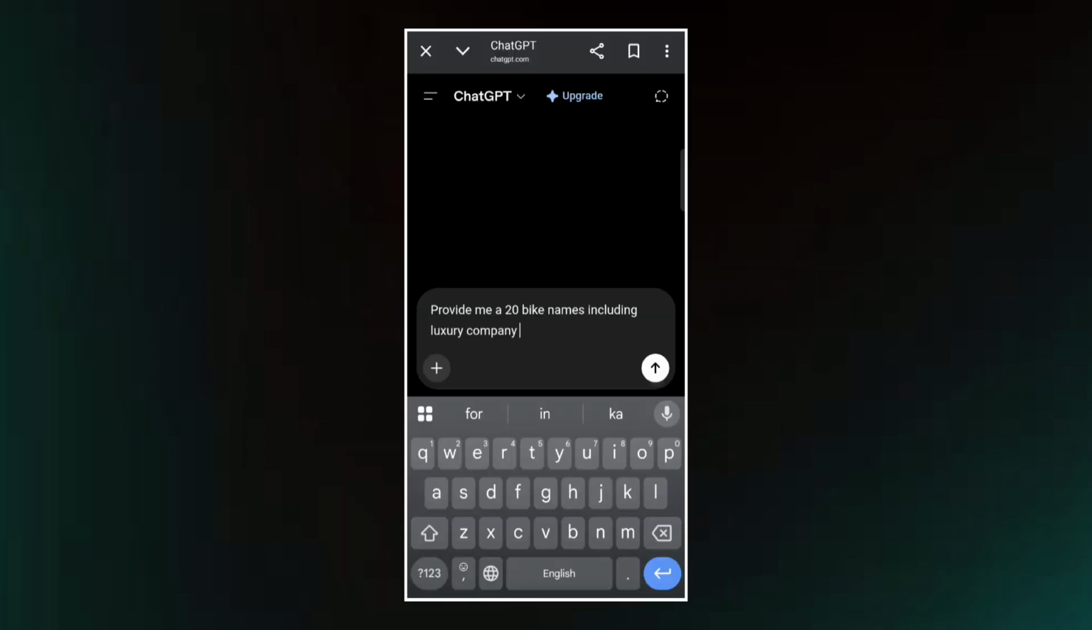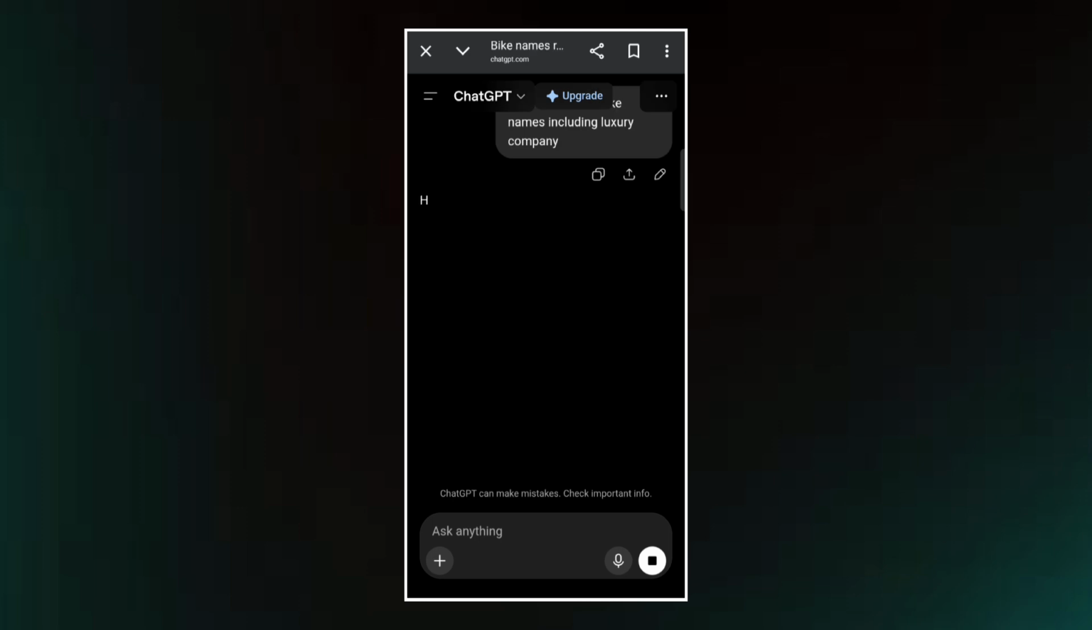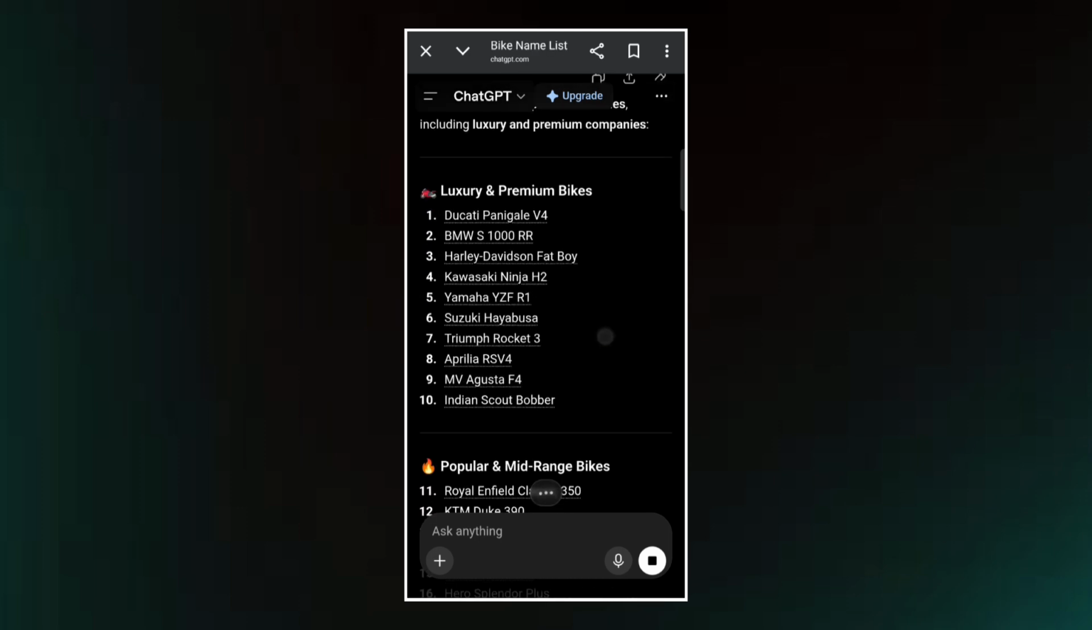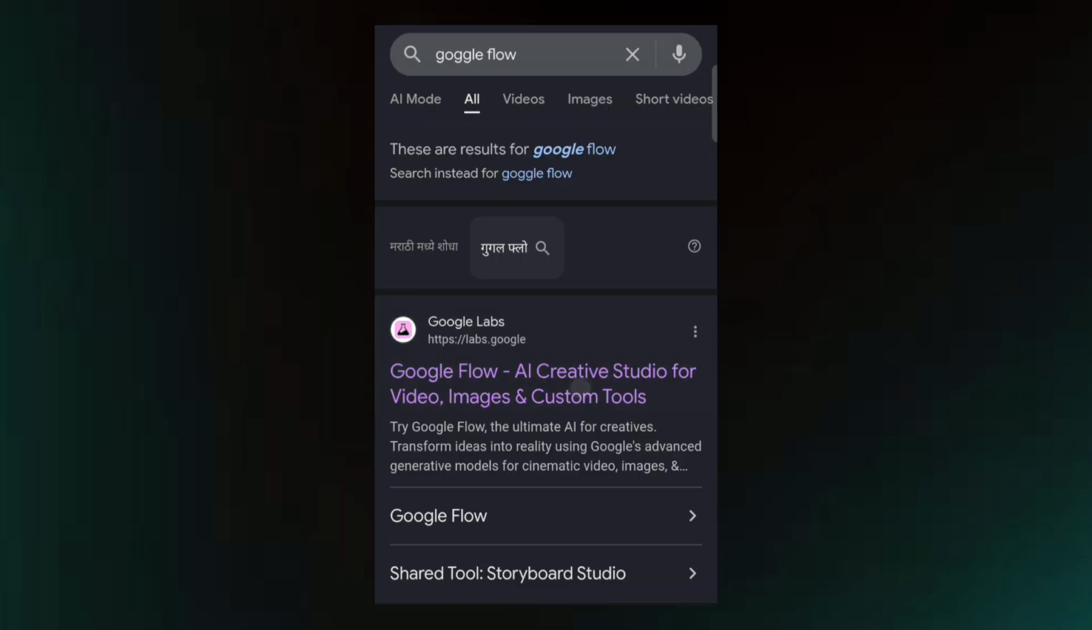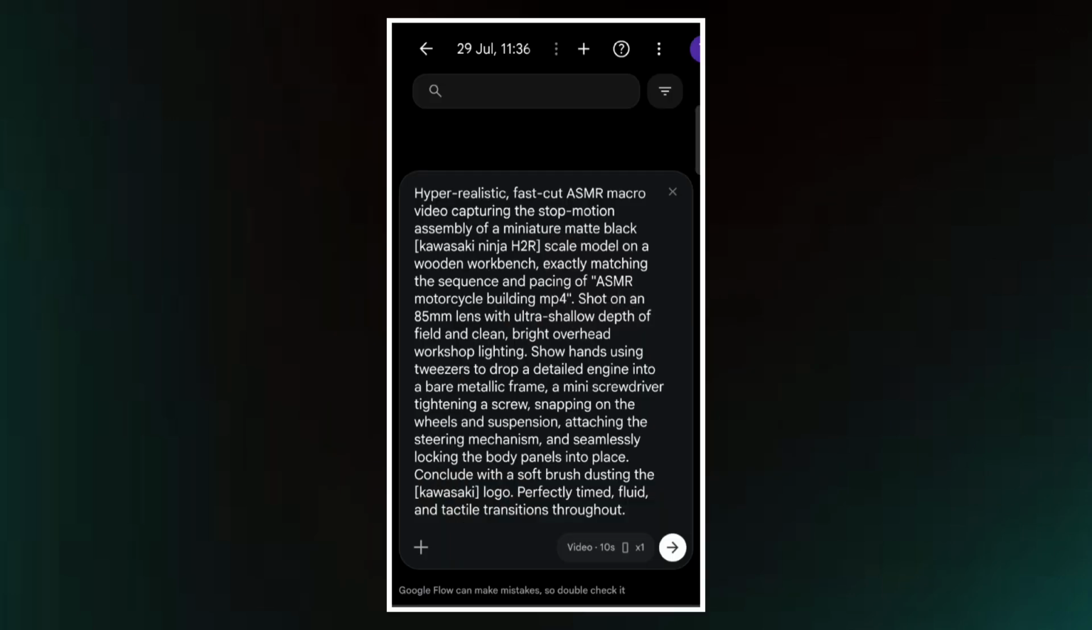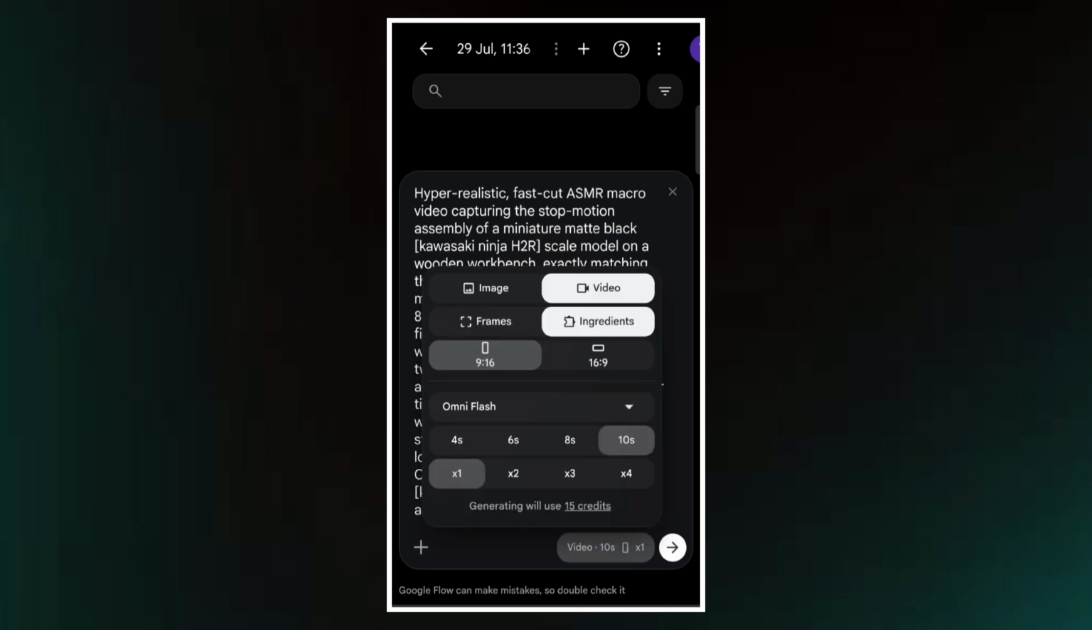First, open ChatGPT and write this sentence. It will provide a list of 10 bike names. Choose one bike name. First, copy the prompt, then go to Google Flow and proceed to the next project step. Paste the prompt. Add the vehicle name and name of the brand, configure the video settings, then click the Generate button.